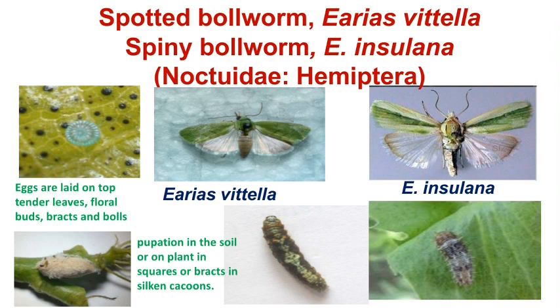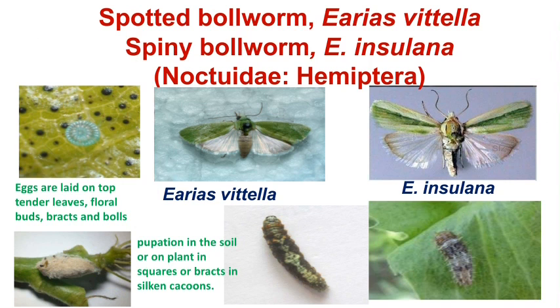Next one is spotted bollworm and spiny bollworm. Spotted bollworm is Earias vittella, and spiny bollworm is Earias insulana. These are the different caterpillar life stages of the spiny and spotted bollworm.